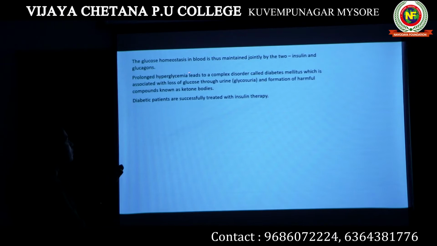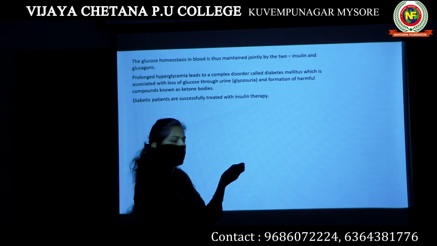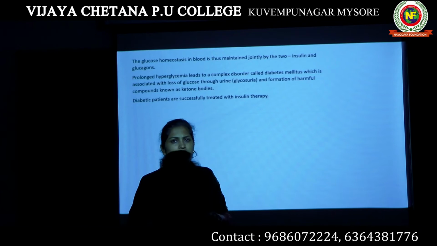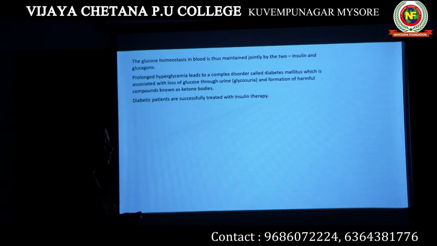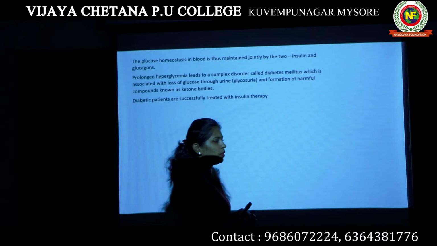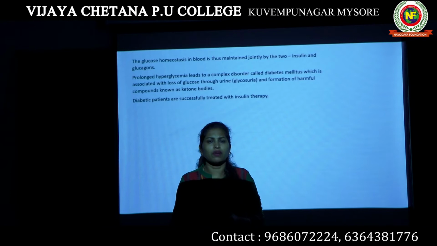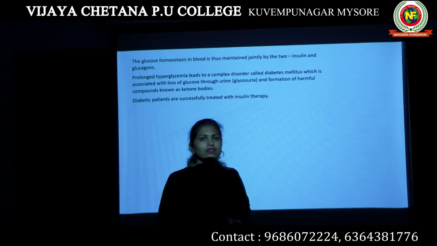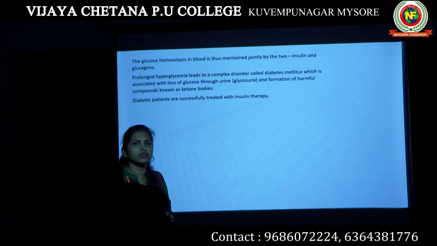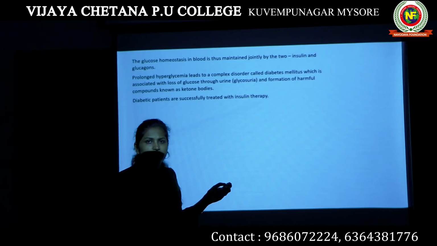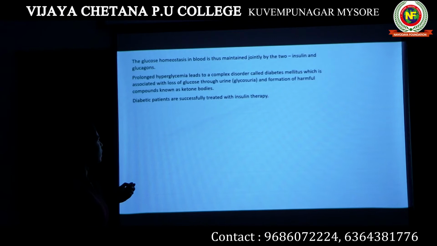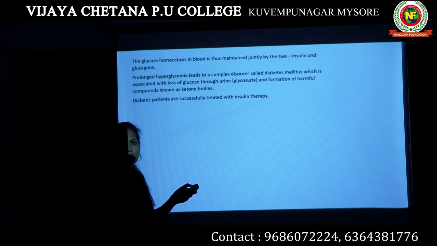Now, both insulin and glucagon are very important to maintain the glucose level of our blood. If in a person insulin is produced at a lower amount, then the person will develop a condition known as diabetes mellitus, which is commonly known as diabetes. What happens during diabetes is the loss of glucose through urine. This condition is glycosuria.